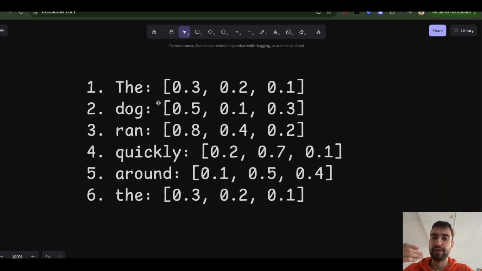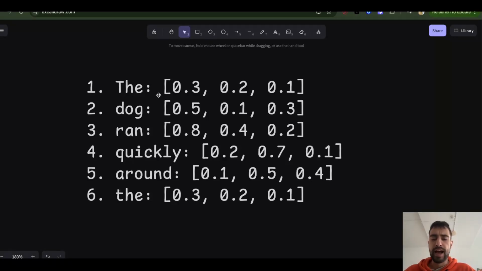But during inference, when we are using the model, if we have a sentence, we don't need to first process the and try to predict dog, and then the dog try to predict ran. No, that's just during training, so we can get more out of our data. During inference, we can just take this entire sequence and just predict the next word.